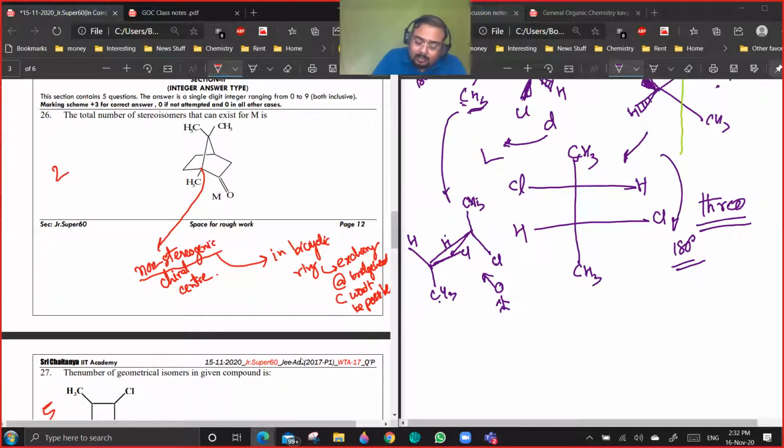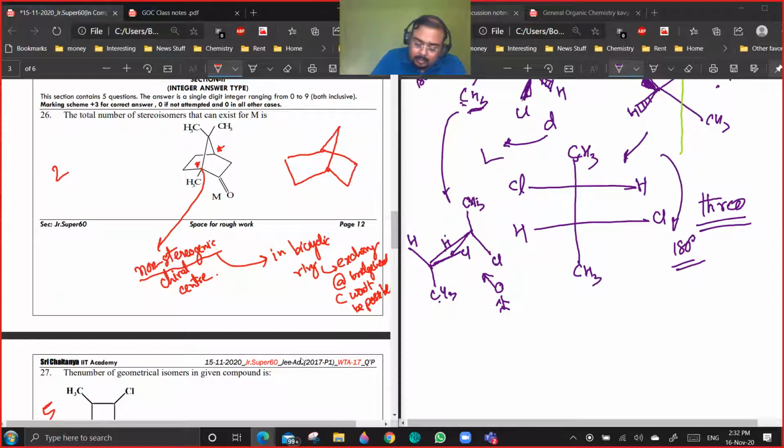Yeah, you just draw the mirror image of this. It will be something like this. Yeah. How many chiral centers in this compound? 2. This and this. These are the 2 chiral centers.